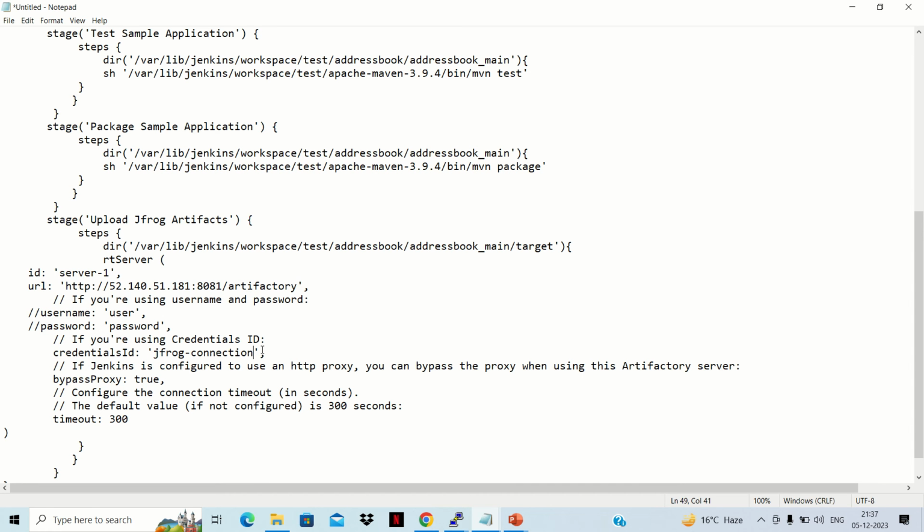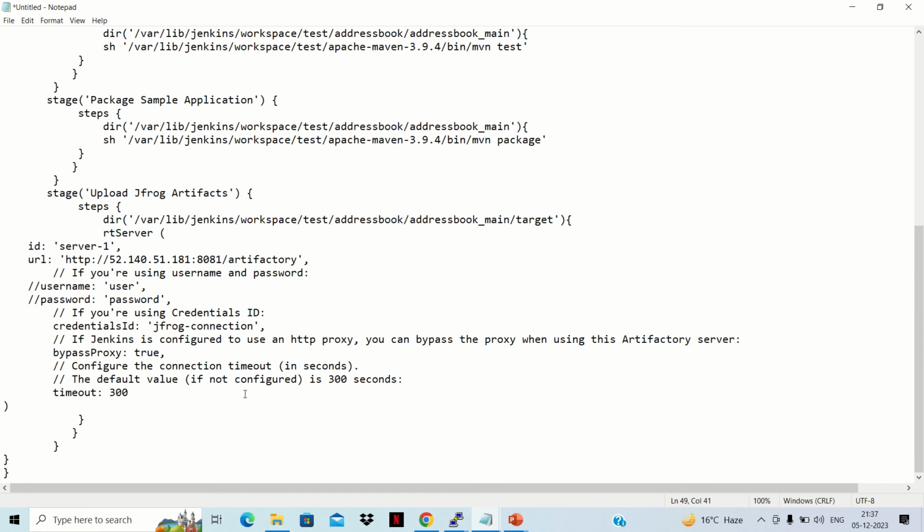Bypass proxy is true and the default timeout value is 300 seconds. We can also comment it out if we don't want it. We can comment it out because we don't want this kind of timeout. If you want it to remain here, that is also okay. So this is the definition of our RT server.